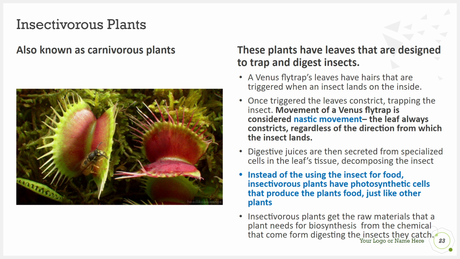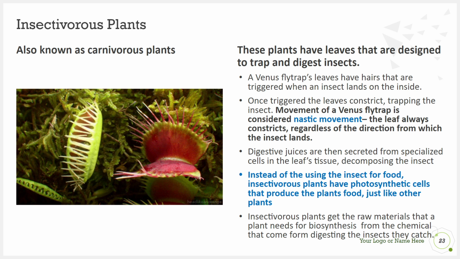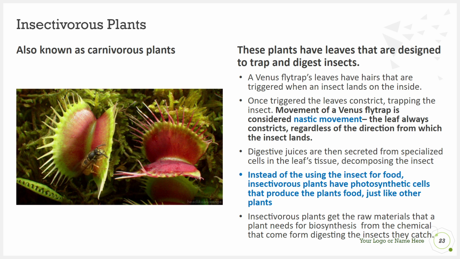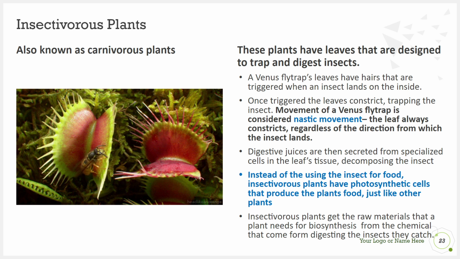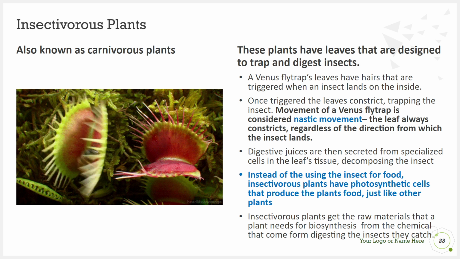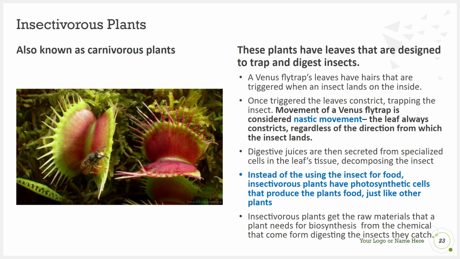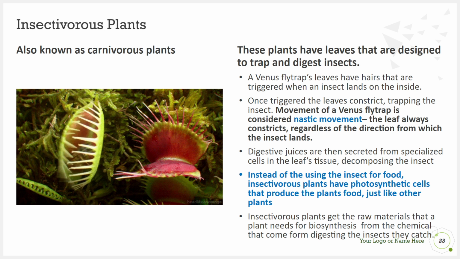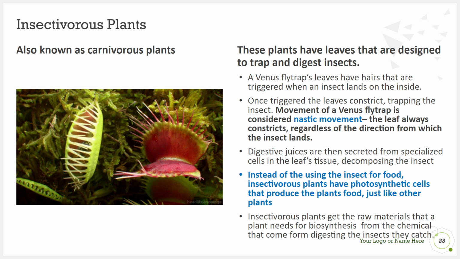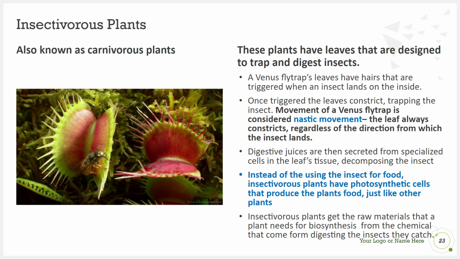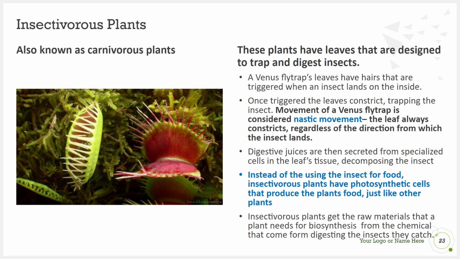Now, they don't use the insect for food, instead, they use the breakdown products from the insect to carry out their biosynthesis. They are going to use photosynthesis to produce their own food, just like other plants, and the insect is going to be used for biosynthesis or the generation of other chemicals. They're getting the raw materials that they need for biosynthesis from the insect they catch, but they're not getting their food. They still perform photosynthesis.